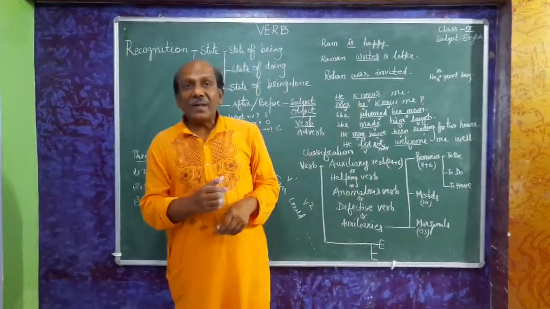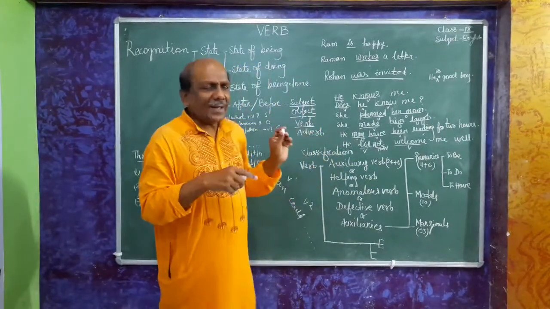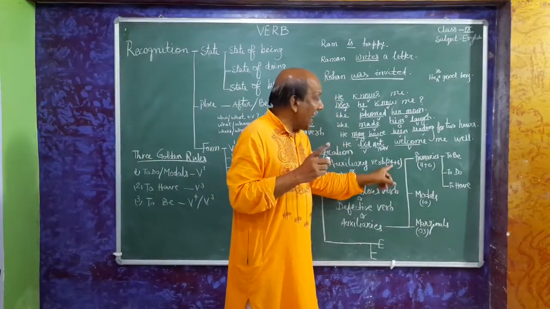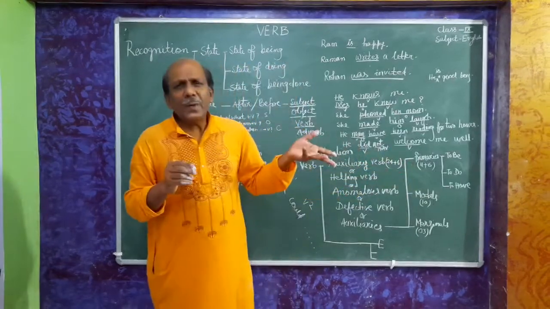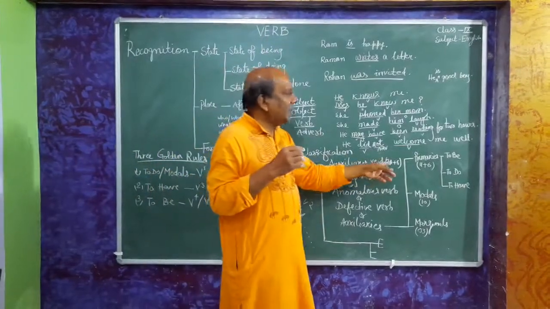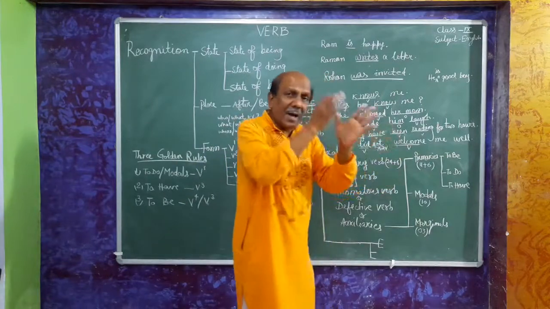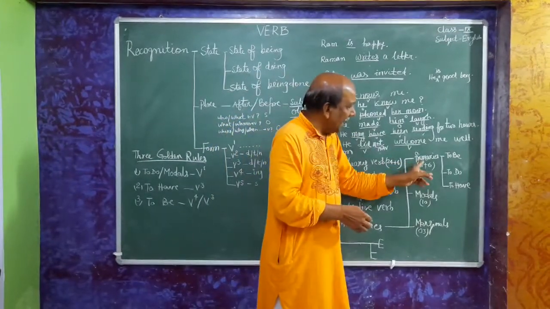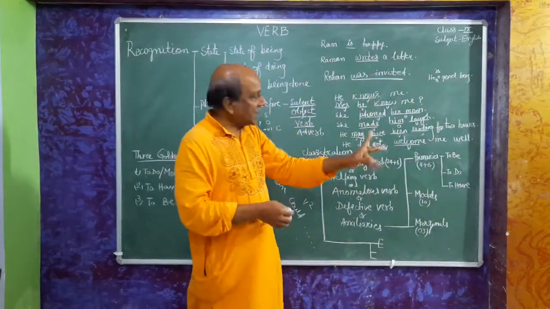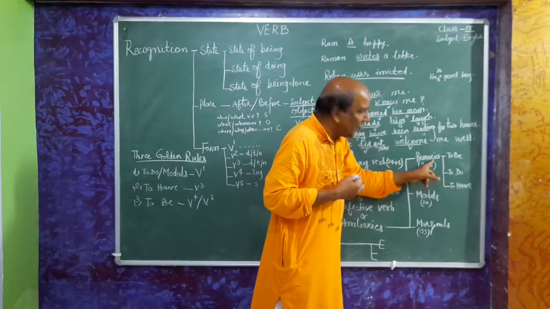Why have grammarians not added these 6? There is no certain explanation, but I think these 6 verbs should be added to the auxiliaries. So I have written here 24 plus 6. Maybe there are 24 hours in a day, so they have chosen only 24 verbs. Maybe. Now see here, the 24 verbs are divided into 3 parts. 11 verbs are primaries, 10 verbs are modals, and 3 verbs are marginals. And these 6 should be added to the primaries.